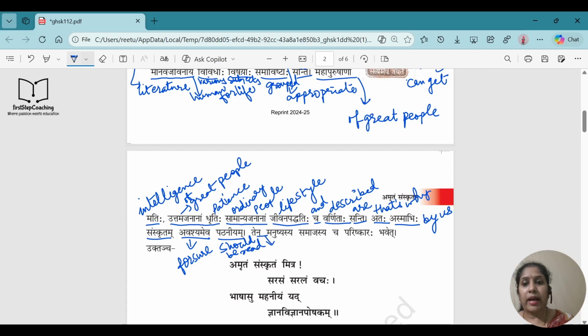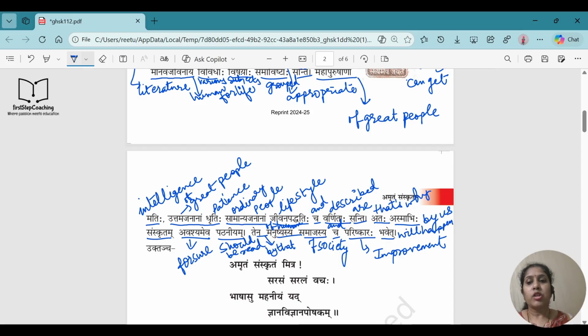Ten means by that. So by what? By reading Sanskrit. Manushyasya means of humans or of human. They are talking about general human. Samaj means of society. And it is again Shashti Vibhakti, so it will be same of society. Cha means and. So of human and society as a whole. Parishkaraha means improvement. Bhavet means will happen. Okay, so if we are going to study Sanskrit, surely by that the improvement in society and human will take place.